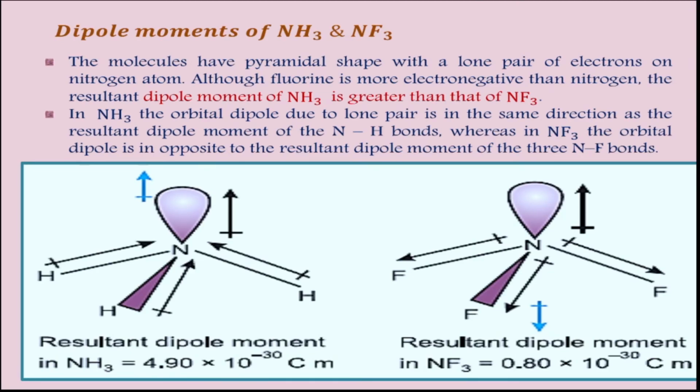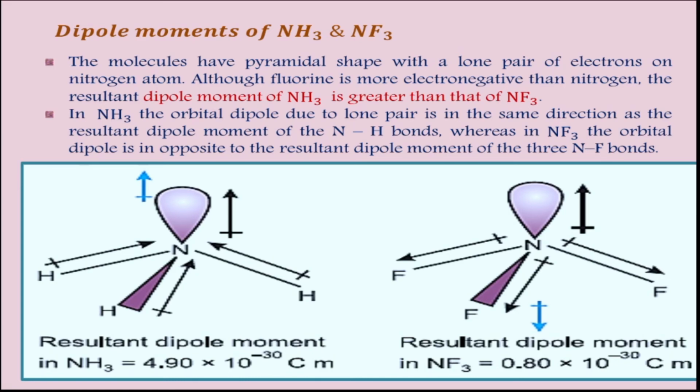Now let us see the dipole moments of the NH3 and NF3 molecules. There is a huge difference in the dipole moments of NH3 and NF3. The molecules have a pyramidal shape with a lone pair of electrons on the nitrogen atom. Although fluorine is more electronegative than nitrogen, the resultant dipole moment of NH3 is greater than that of NF3. So children, this is itself a question only. The dipole moment of NH3 is greater than that of NF3.